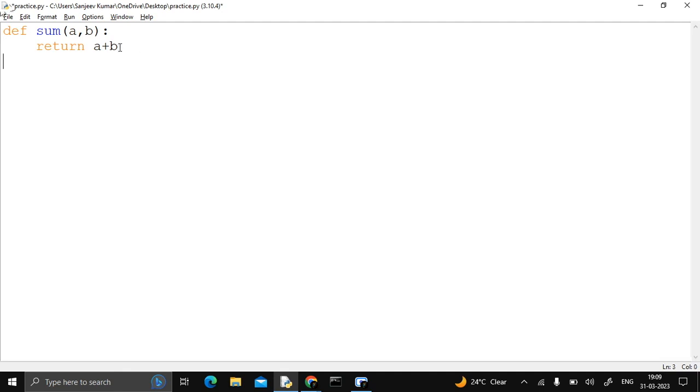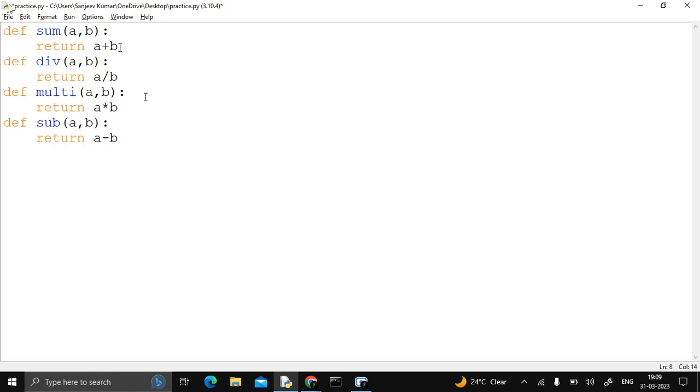After that I define another function, div. The div function returns the division of two numbers. I pass the variables a comma b, and it returns a divided by b. Now I define another function, multi a comma b, with two arguments a comma b, and again it returns a multiplied by b. Let's define one more, since we have sum, division and multiplication, so subtraction: sub a comma b, and that function returns the subtraction of the two variables a comma b.